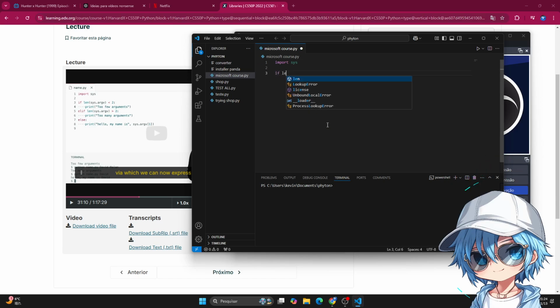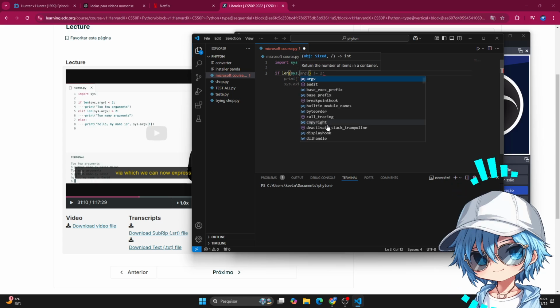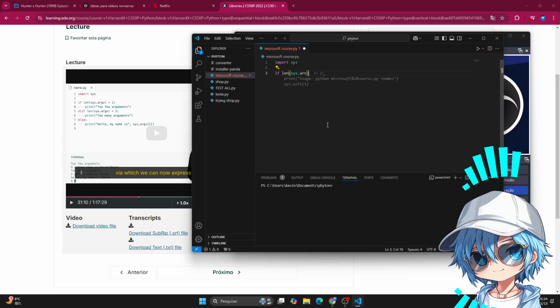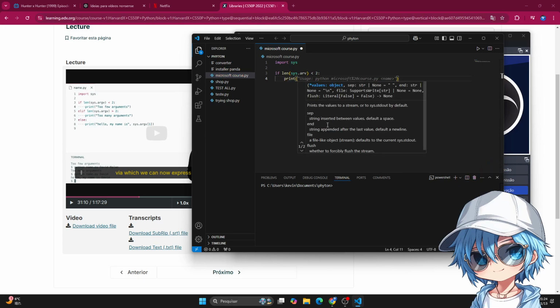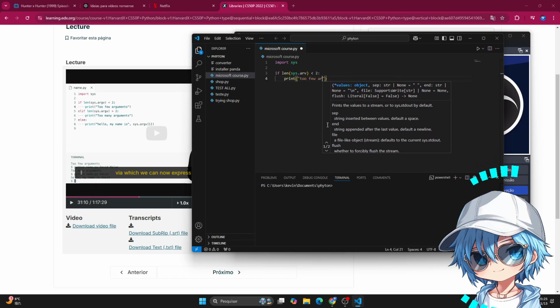I'll use if len of sys argv. This is a weird code. Oh, wait a second, I need to go to English. And is greater than 2. And here print too few arguments.